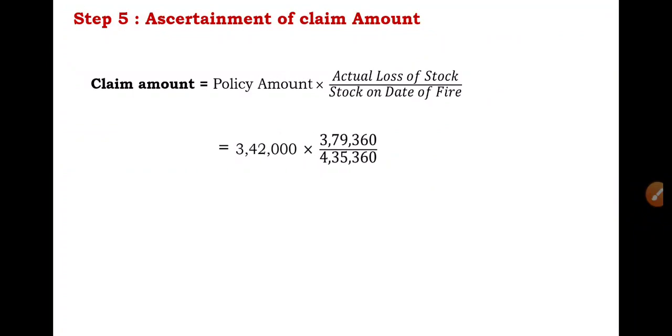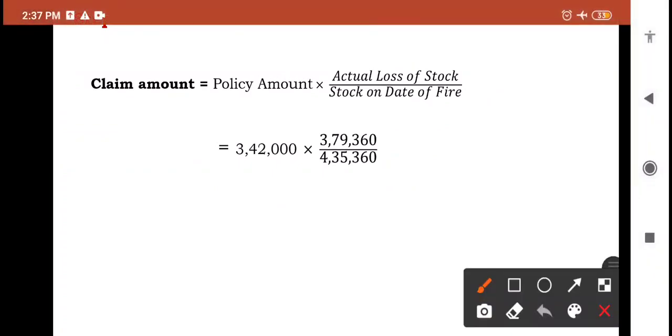So if we enter the amounts, 3,42,000 is the policy amount which is given in the question, into 3,79,360, that is actual loss of stock, which we got in step number 4, and 4,35,360 which we got in step number 3, that is stock on date of fire.